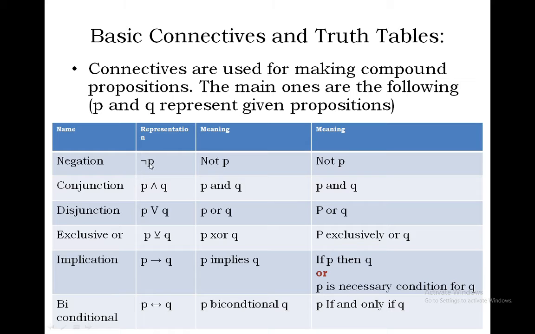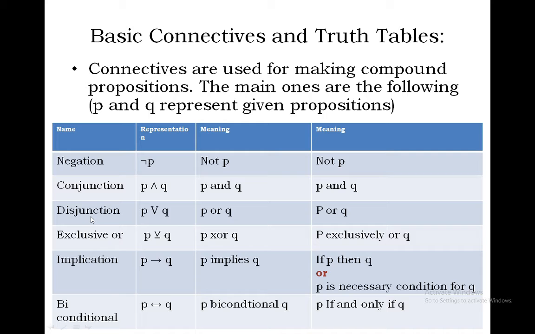Negation of P means not P, meaning whatever the sentence is, it will have its false value. Then conjunction, P and Q, and sometimes even P but Q is used.